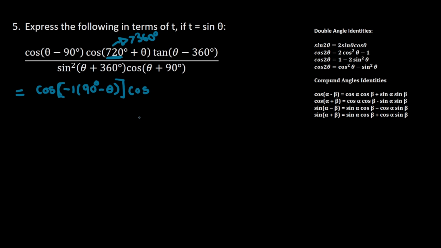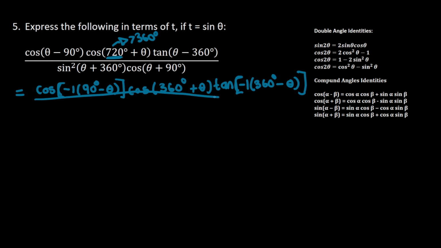So here you can say 720 minus 360, which is 360. So I'm going to have 360 degrees here plus theta. And then here I'm going to do the same thing of factoring out a negative 1, so that I get 360 degrees minus theta, all divided by sine squared of 360 degrees plus theta.